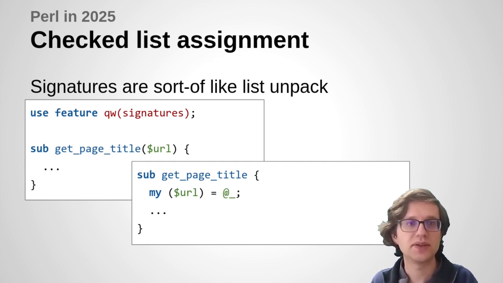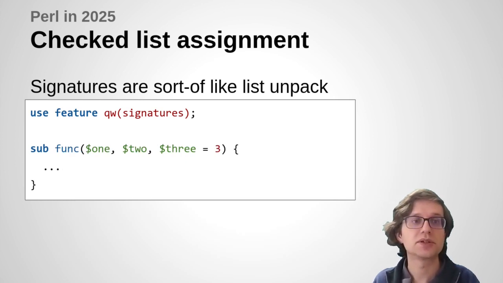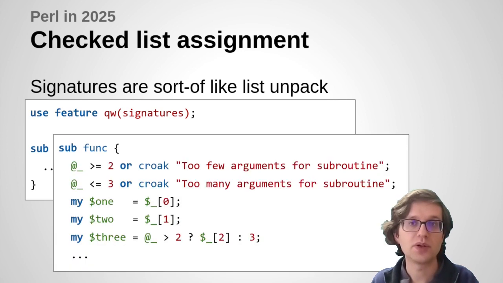But there's really more to it than that, because the signatures will complain if there are too few arguments or too many arguments. It will check that kind of thing. Similarly, if we were to provide some default values for these arguments, then there's some logic to apply the default value or not, depending on whether one was supplied in the input list.